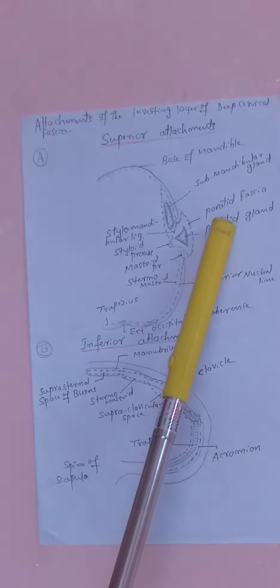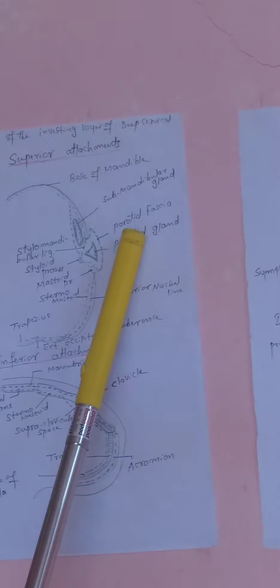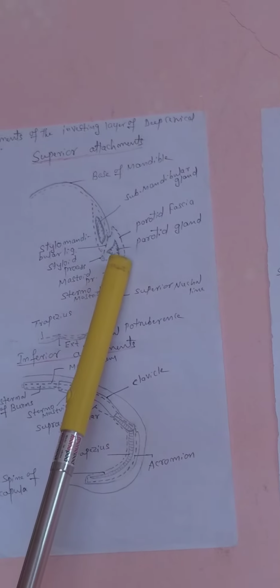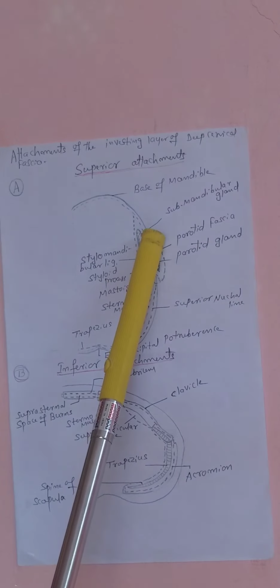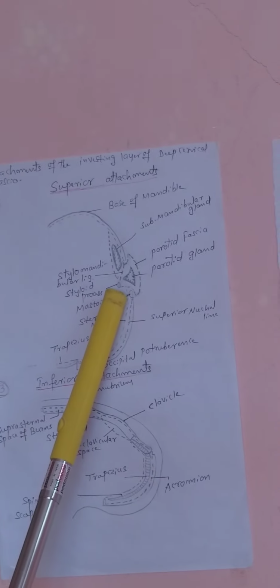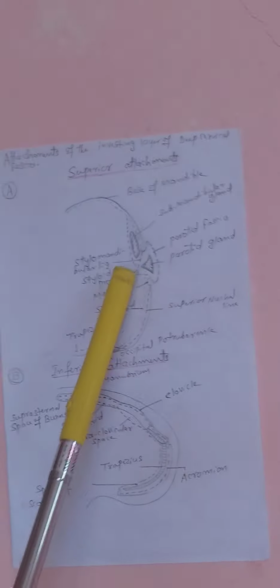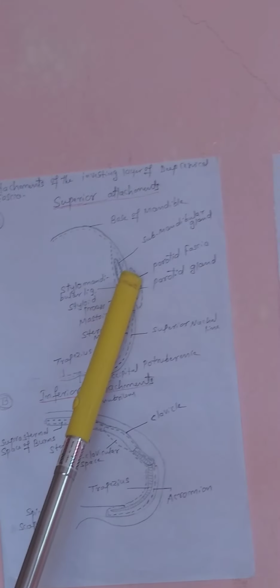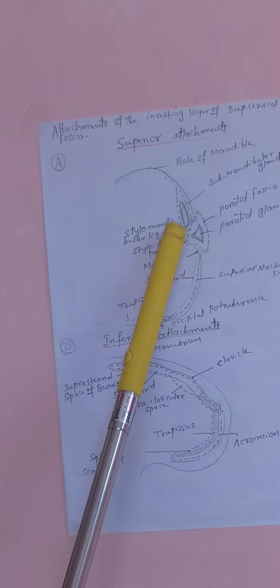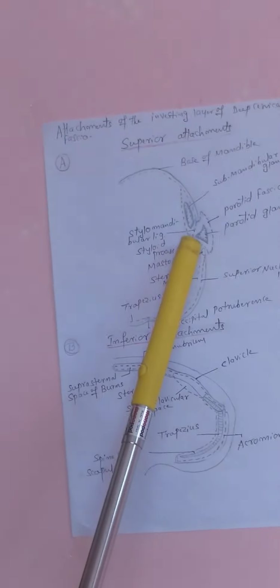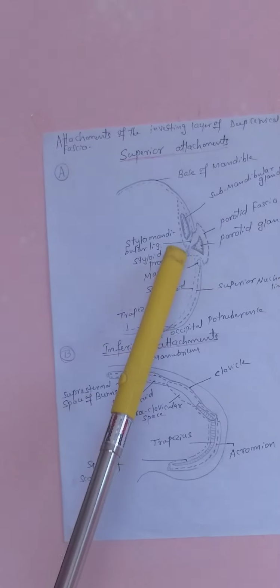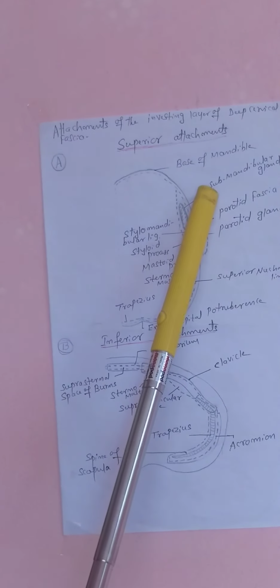And the deep fascia from the angle of the mandible goes to the styloid process, and it forms a ligament called the stylomandibular ligament.